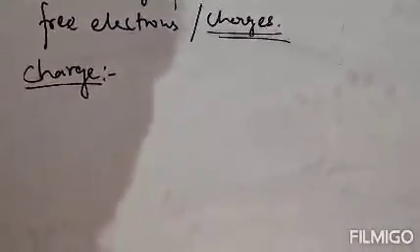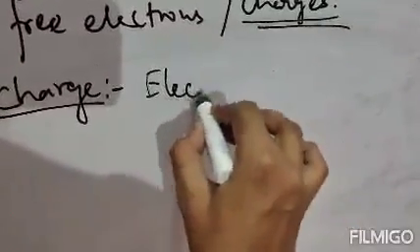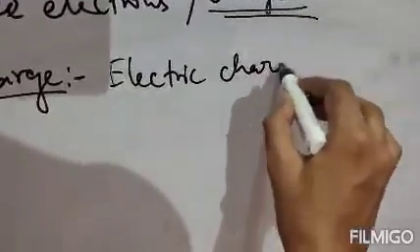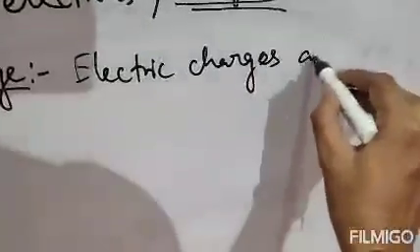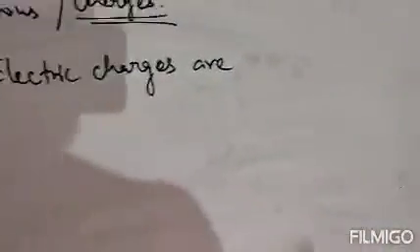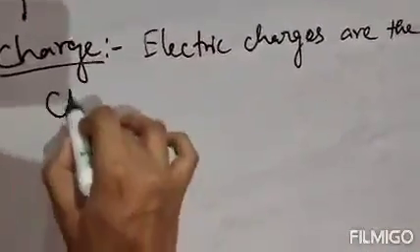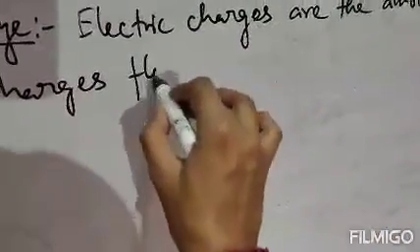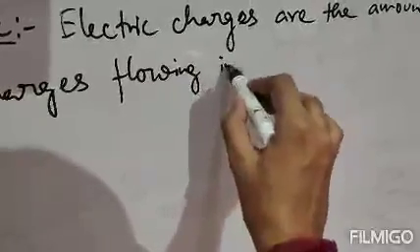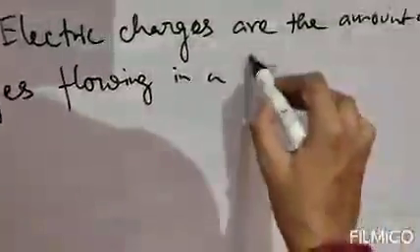So electric charge, or simply charge, is the amount of charge flowing in a conductor.